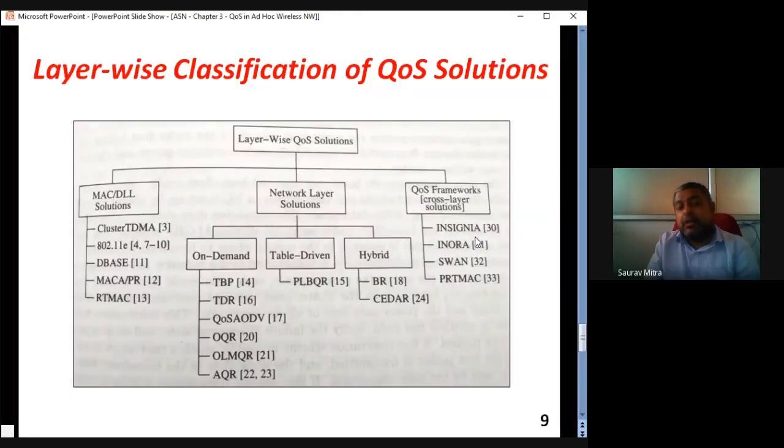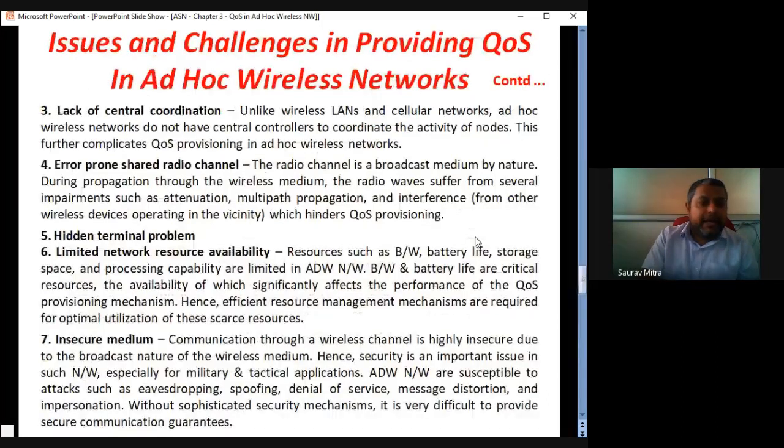No questions will be asked on layer wise classification of QoS, but you should know exactly what you are reading. These are mainly 2 types of QoS solution. No questions will be asked on this in the exam, at least not on classification. So don't sit mugging up the table, that is not required. Just understand what type of protocol you are reading, that will be enough.